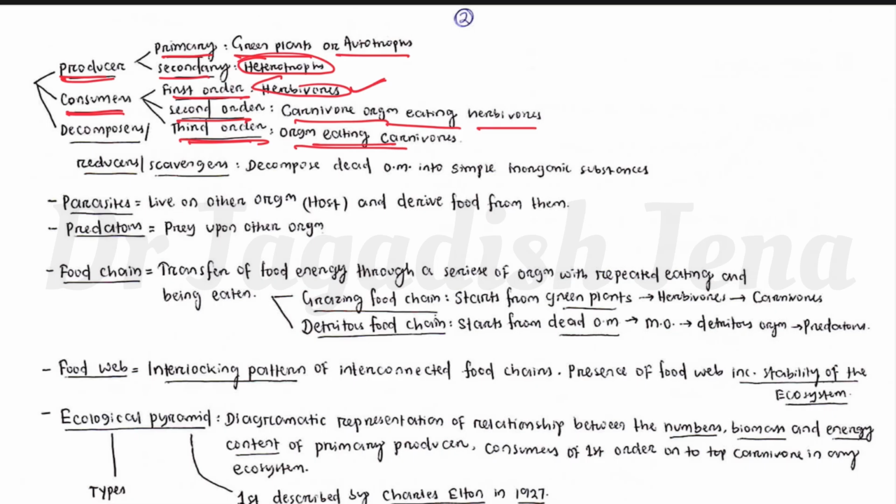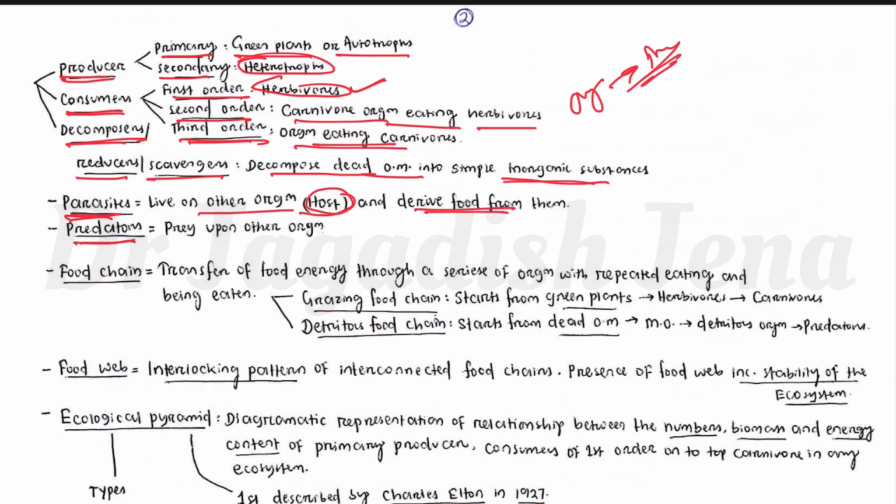Then another form of biotic factor is there, that is called decomposer. Okay, they are called reducers, they are called scavengers as well. So basically they decompose the dead organic matter into simple inorganic substances. The role of decomposer is to convert organic matter into inorganic substance. Okay, that is the decomposition process, where the microbes like bacteria, actinomycetes, fungus take a major role. Then something called parasites, who actually live on other organisms or host organisms and derive food from them. They are called parasites.